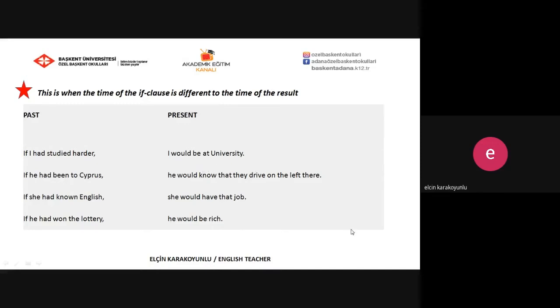Or if he had been to Cyprus, he would know that they drive on the left there. Or if she had known English, she would have that job. Or if he had won the lottery, he would be rich. But he didn't win the lottery, so he isn't rich now.